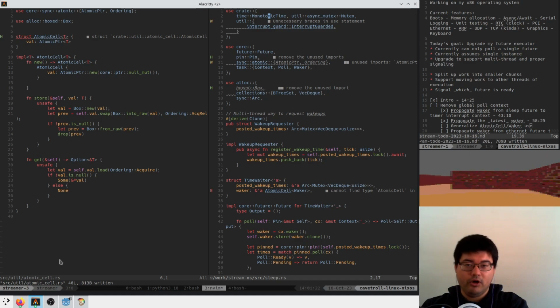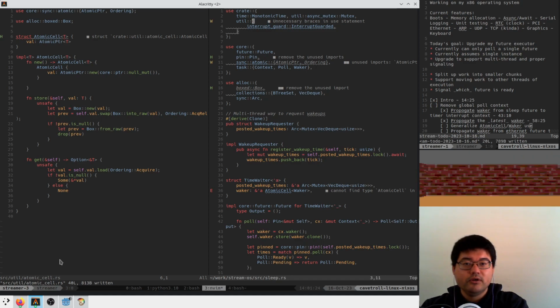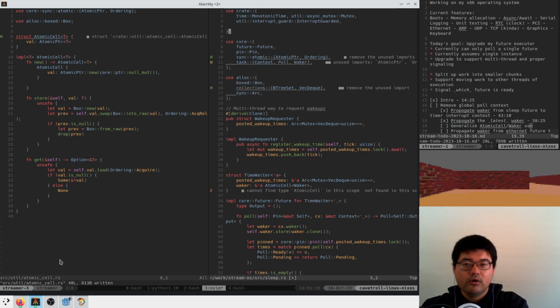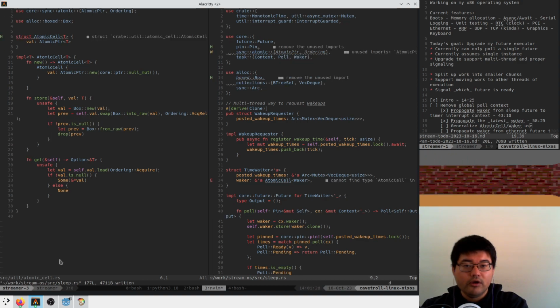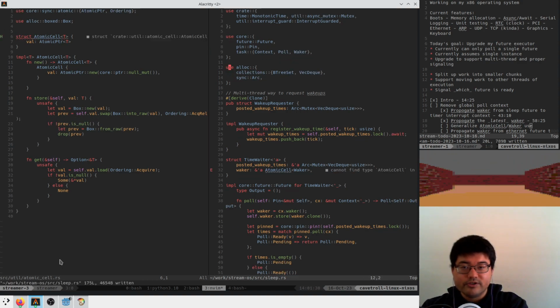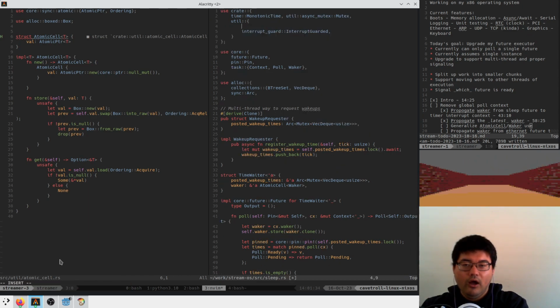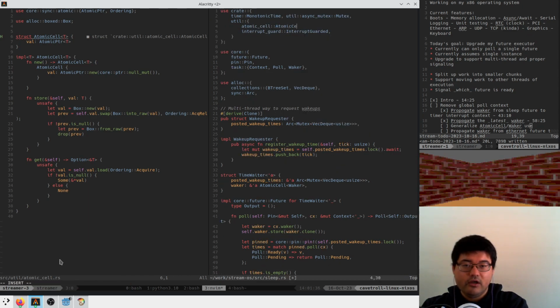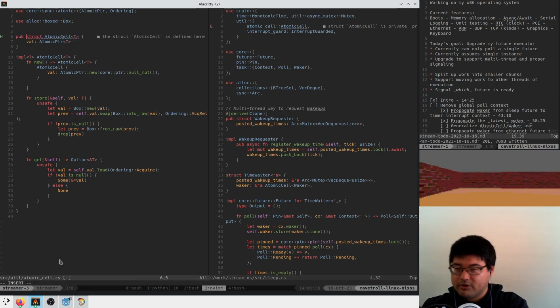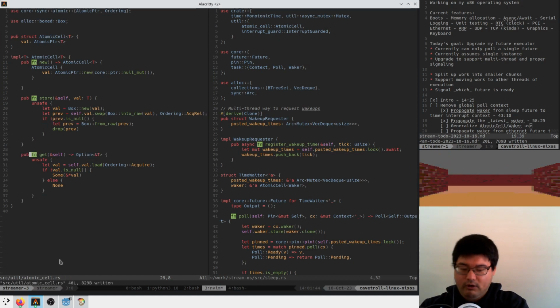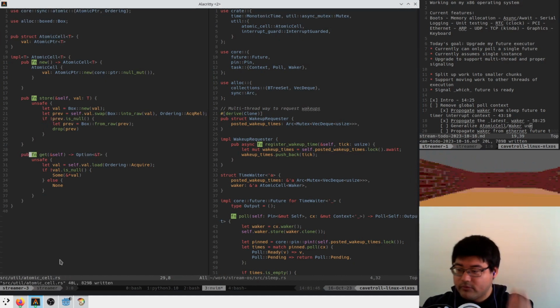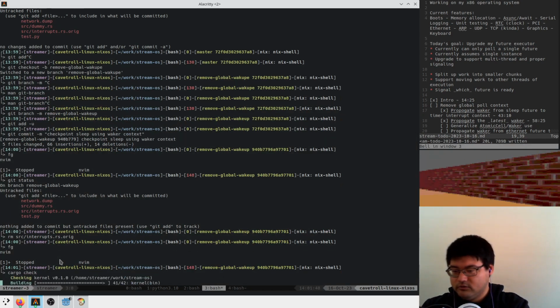And then here we want to go back and import this. Okay. These are unused. These are unused. And then we need a crate util atomic cell. This guy needs to be a public struct. These need to be public functions. Great. And now probably this compiles.